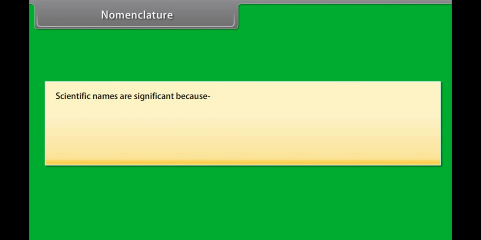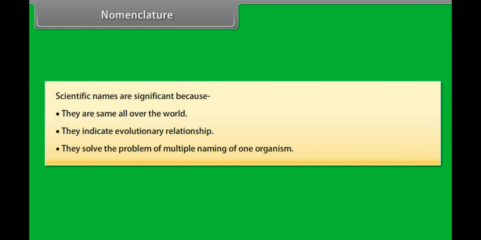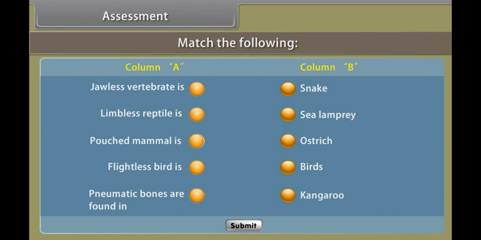Scientific names are significant because they are the same all over the world. They indicate evolutionary relationship. They solve the problem of multiple naming of one organism. Assessment. Before proceeding further, let us know how much you have learned.